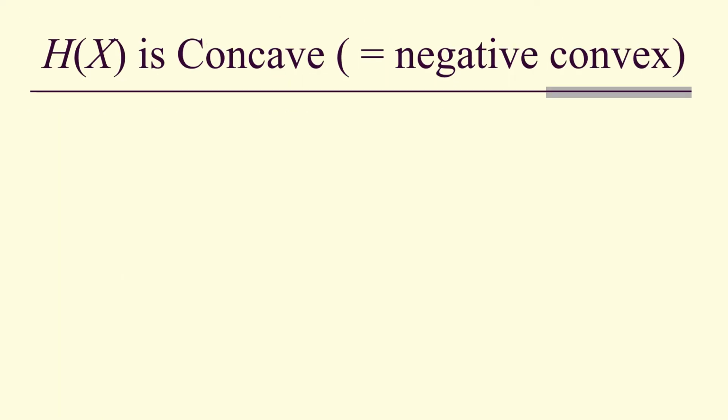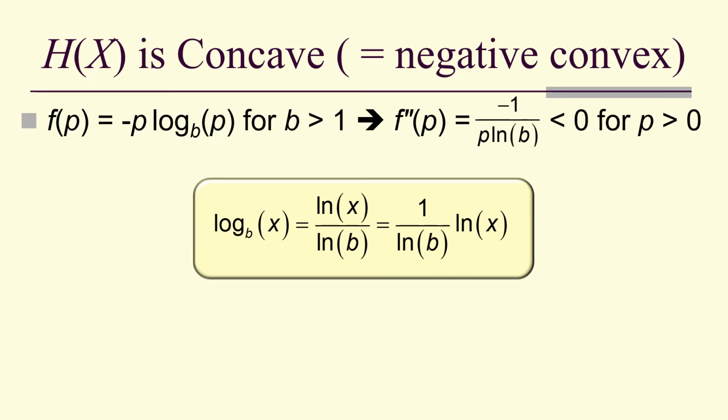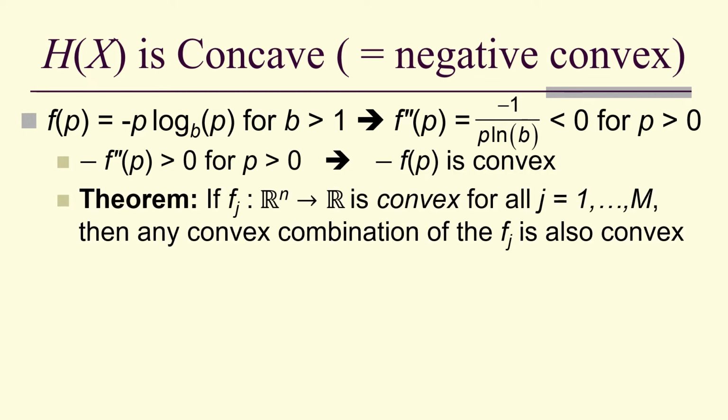So h of x turns out to be concave, which means its negative is convex. Why? Well, if we look at the function negative p log base b of p for b greater than 1, our surprisal function, remember this is how we define arbitrary logarithms, the second derivative is less than 0. Therefore, the negative second derivative is greater than 0, and therefore the negative function is convex.